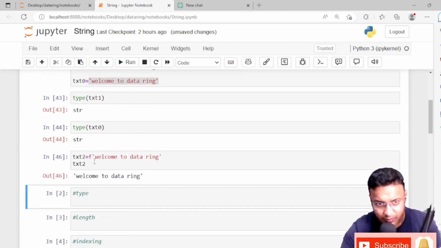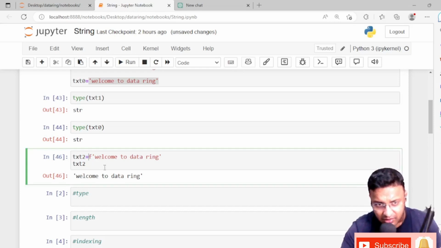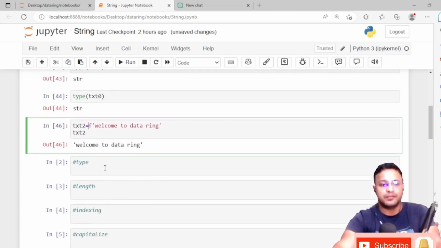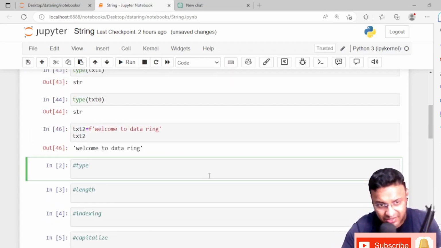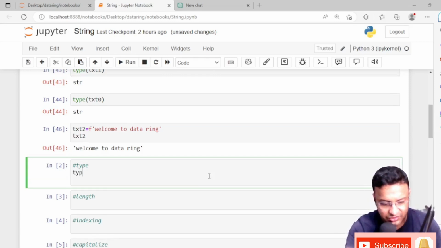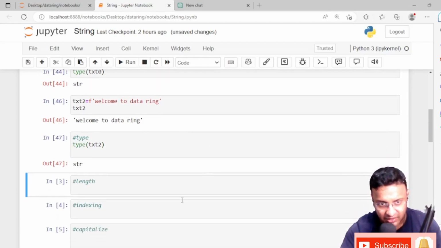So if, in the beginning, outside of the single or double quotation mark, we write f, that string becomes an f-string. So we have already seen the type. I will again see the type of text2, and if you see, that is also a string.